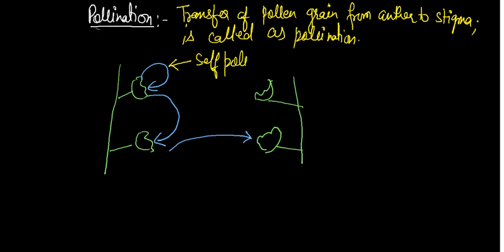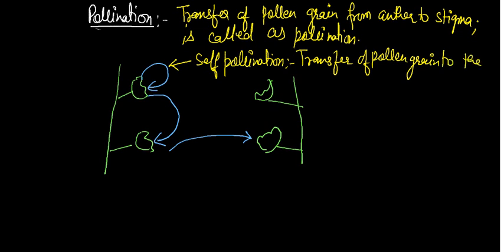This is called self-pollination. Self-pollination means transfer of pollen grain to the same flower's stigma, or of the same plant. Or simply you can write: same flower's stigma, that is okay.